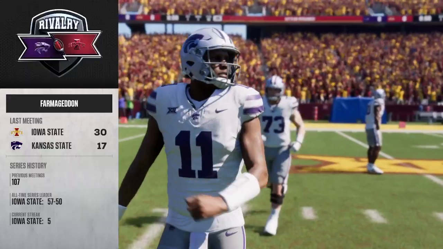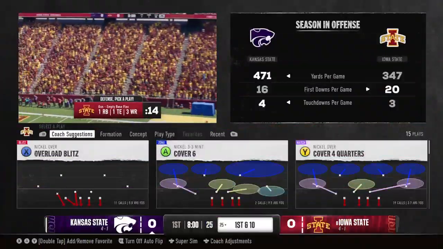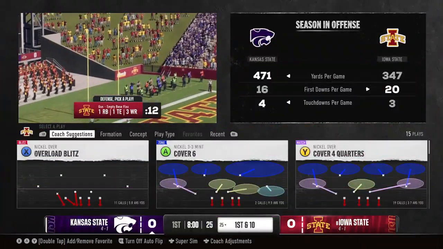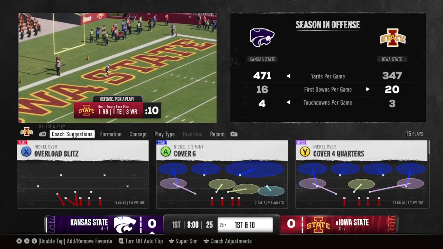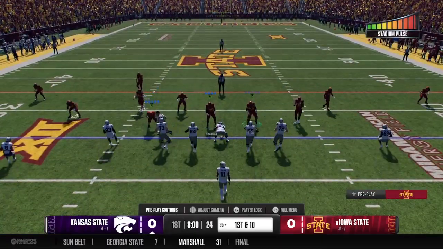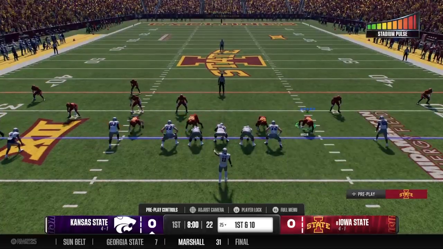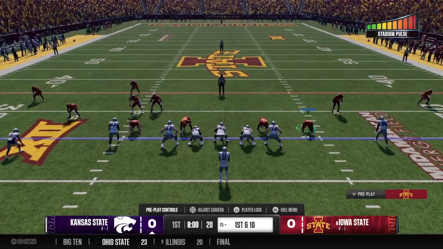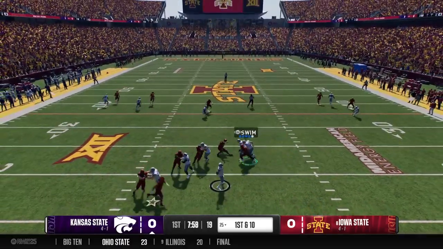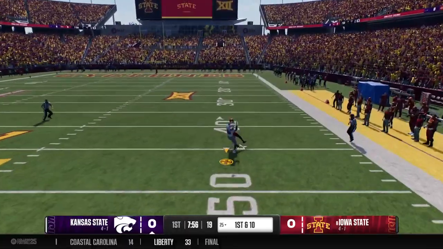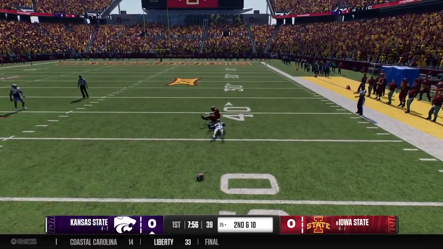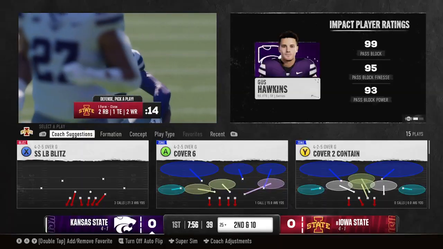And the adrenaline is pumping on overdrive in games like this, guys, and it's crucial to get your emotions under control. No doubt. In rivalry games, you've got to limit the mental errors and you've got to limit the penalties because those will kill you. And you've got to come out under control. It means so much. We know that. The fans are all talking about it, but it's just football.